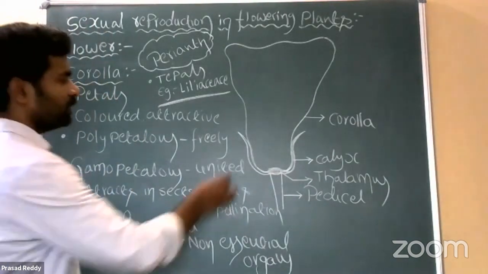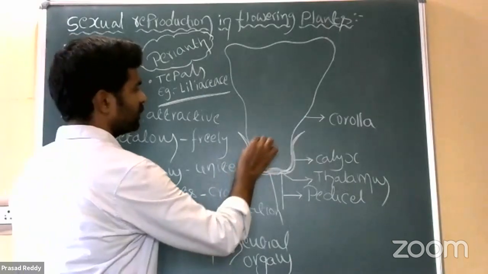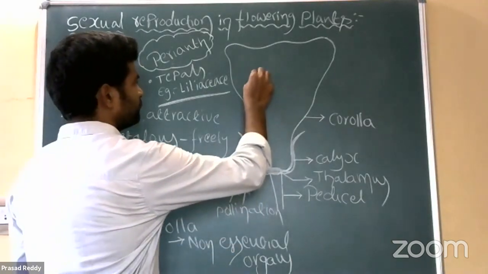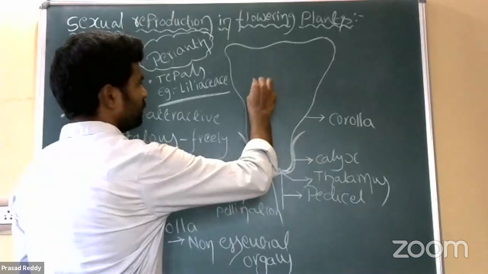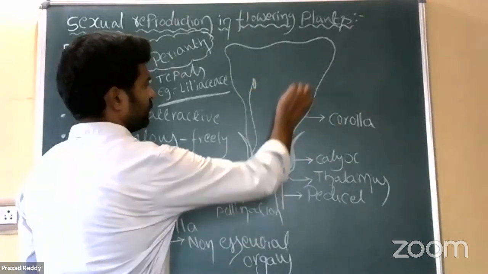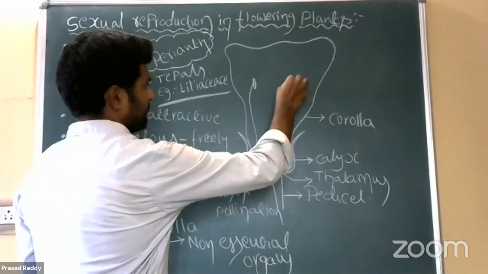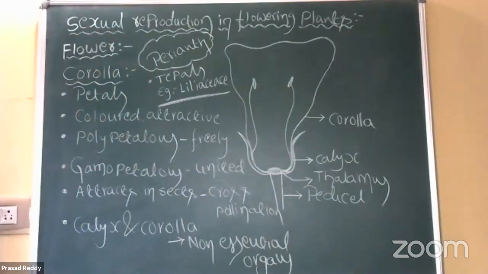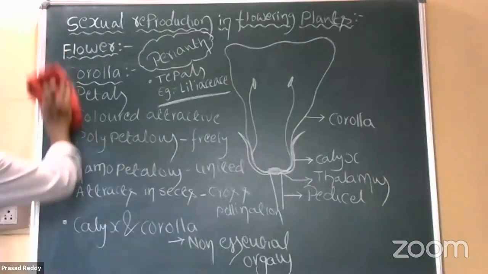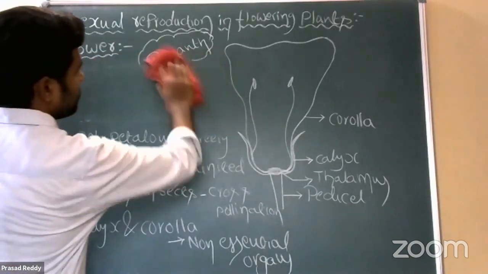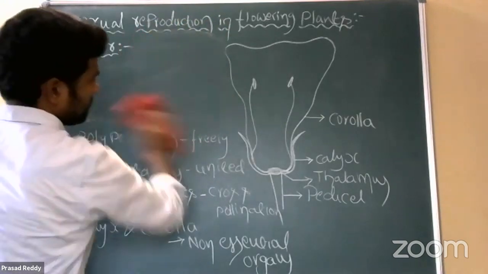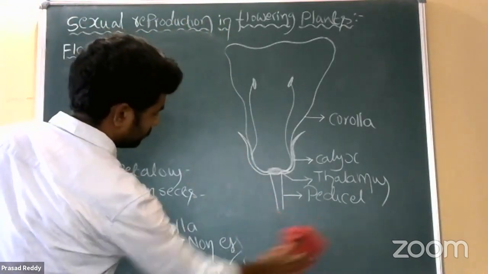So now come to the third whorl again. What is the third whorl? Androecium. The third whorl is Androecium. Androecium is composed of small subunits called stamens.